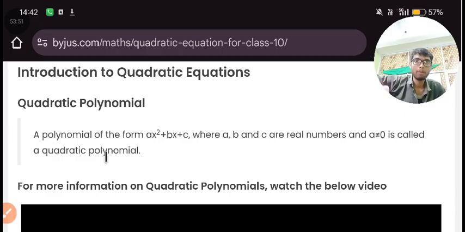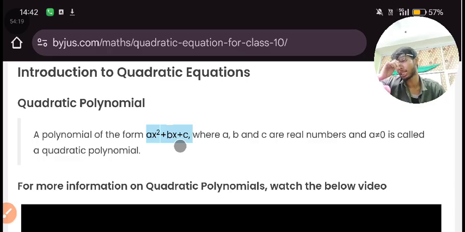That's why a polynomial of this form is the general form. The polynomial will look like that. In this case, a, b, c will be integers. C is a constant, a and b are known as coefficients, and here the highest exponent of the variable is 2. This x also has exponent 1, but we are not talking about that because we are saying highest exponent. So the highest exponent is 2.